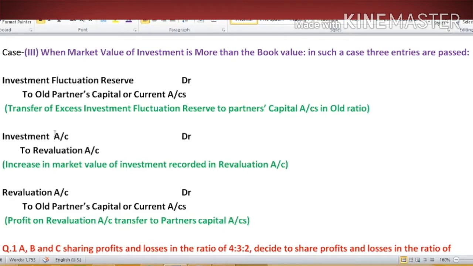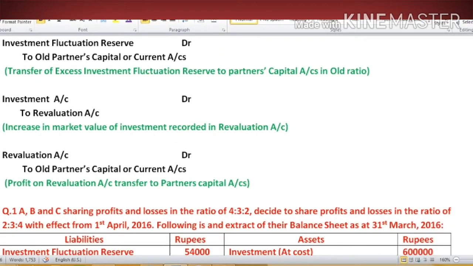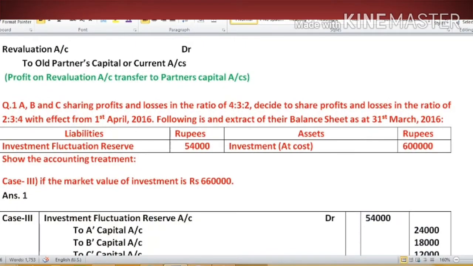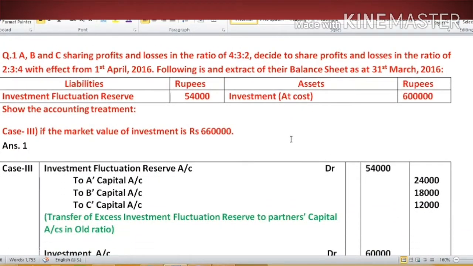Then what will be done? Investment account debit to revaluation account. As there is a profit in revaluation account, we have to distribute this revaluation profit amongst the old partners in the old ratio. Then what will be our third entry? For transferring this profit, revaluation account debit to old partners' capital or current account. Now let's understand these three entries by taking this example. In the balance sheet, IFR stood at rupees 54,000, and the book value of the investment is 6 lakh. And the market value according to additional information is 6,60,000.